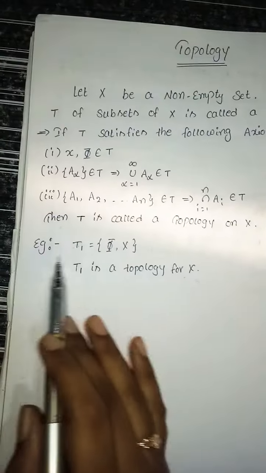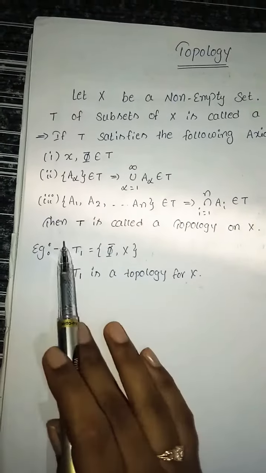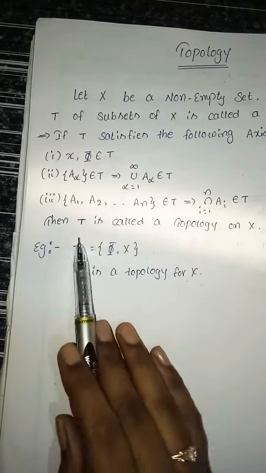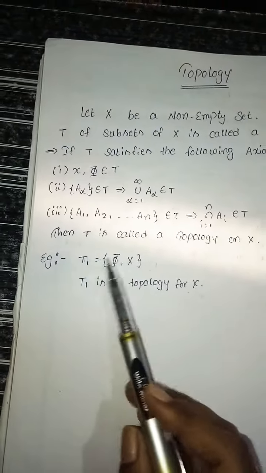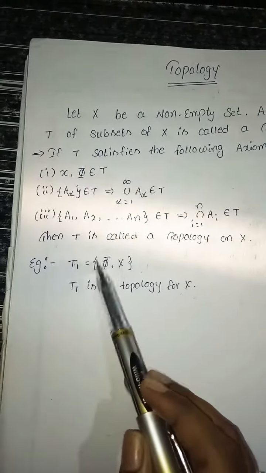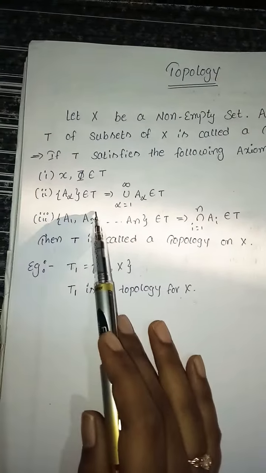And here is an example. If we take T1 equals the set of the null set and the full set X, it satisfies these three conditions. The null set and X belong to T1, so it satisfies the first condition.